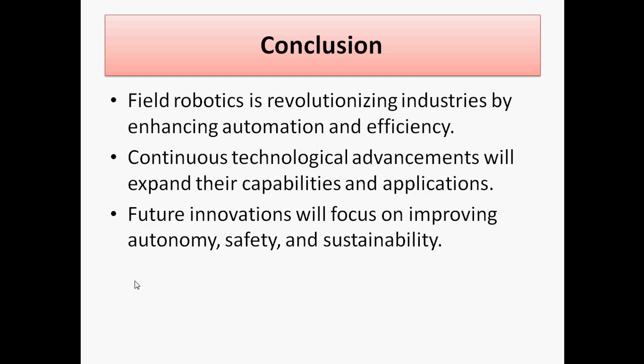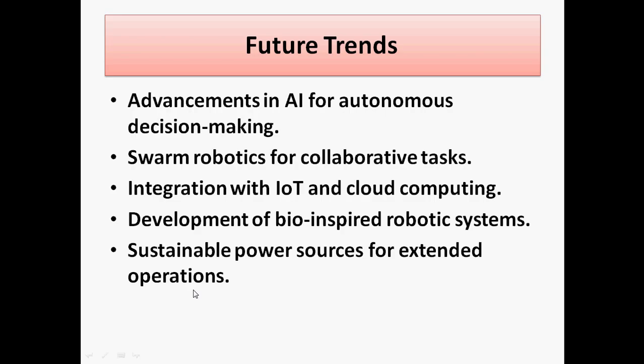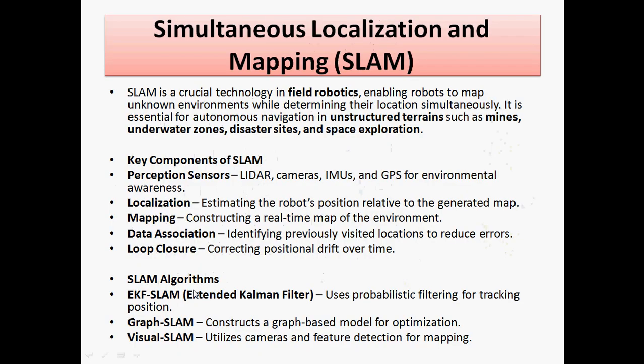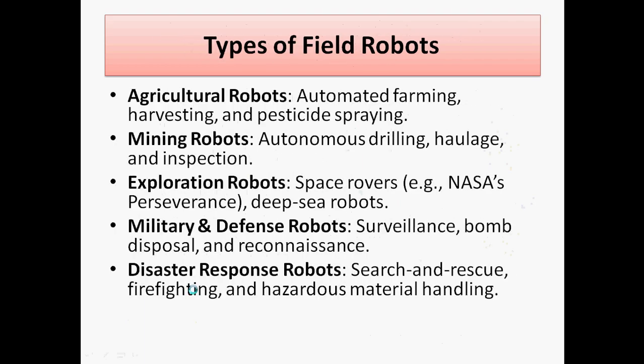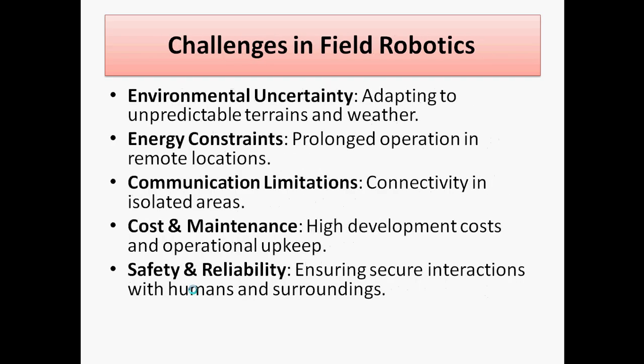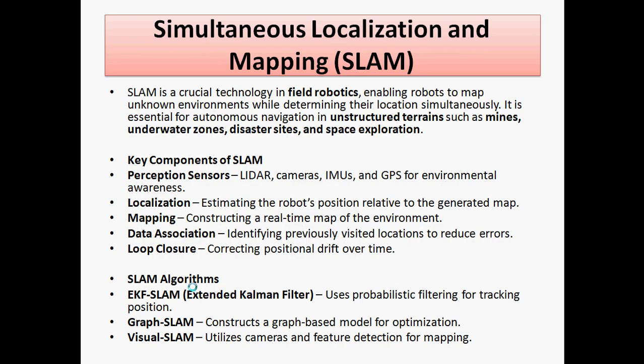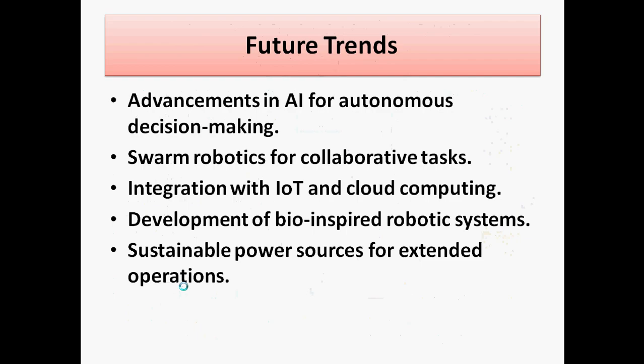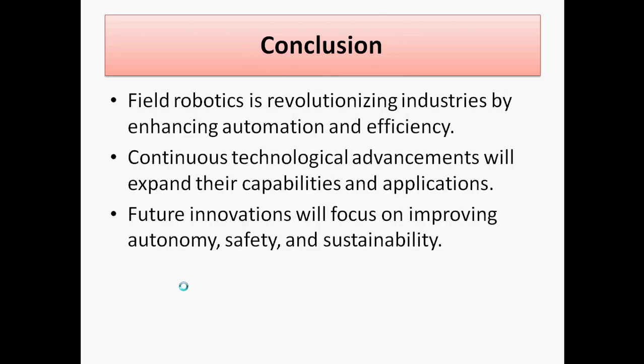So field robotics is a very revolutionary area, and we are taking more decision-making capabilities using different technologies, that is SLAM and other AI and ML technologies, and wireless communication technology we can use there to replace the gaps. So this is the content discussed in this field robotics.